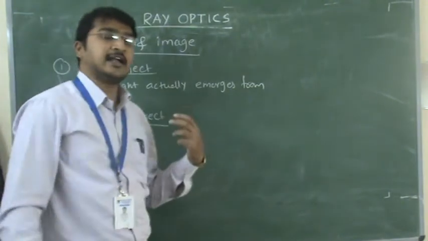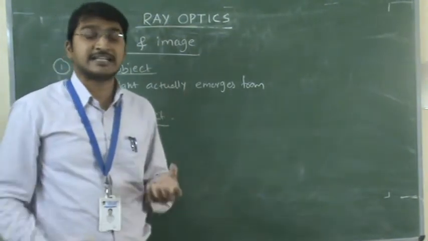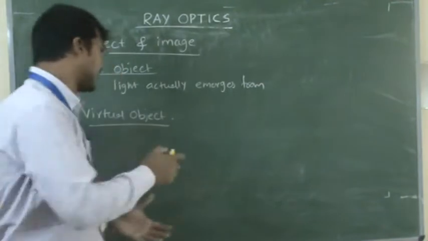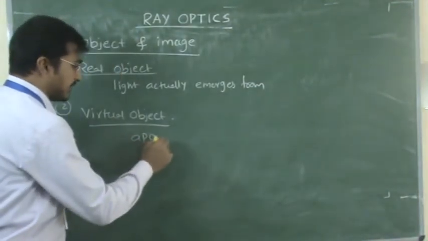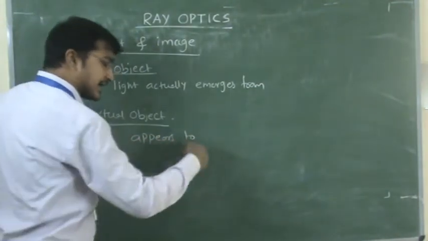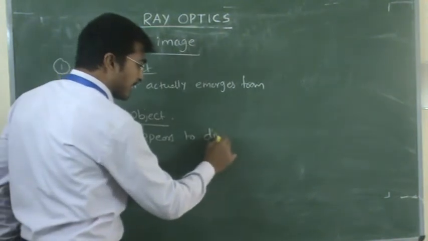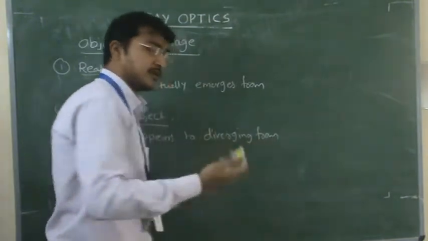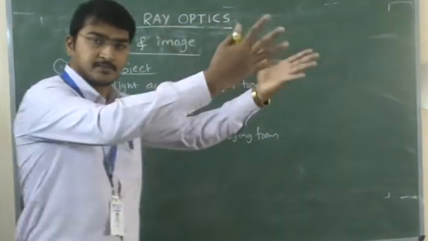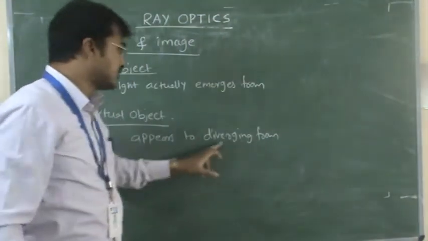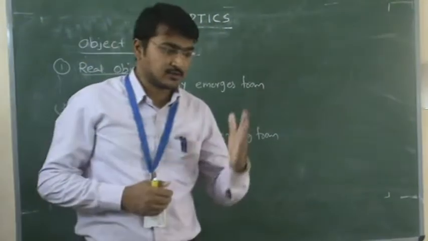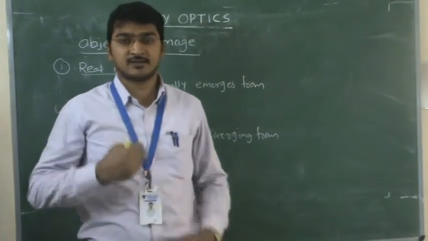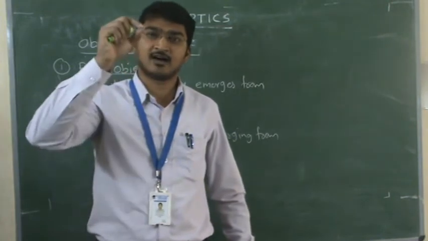Here the light does not actually emerge from the point; it appears to be emerging from there. The light appears to converge or diverge from it. Emerging or diverging, you can use any term. I'll give an example. You are standing in front of a mirror, so you are the real object.